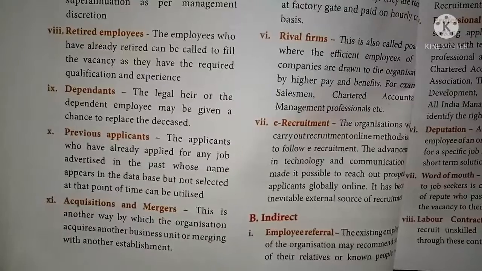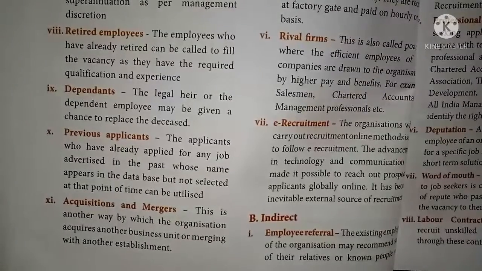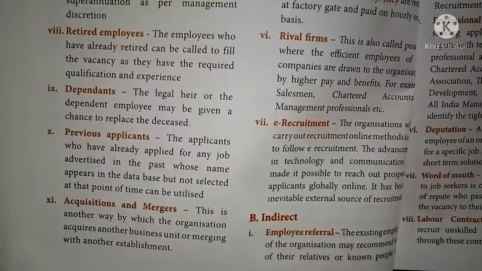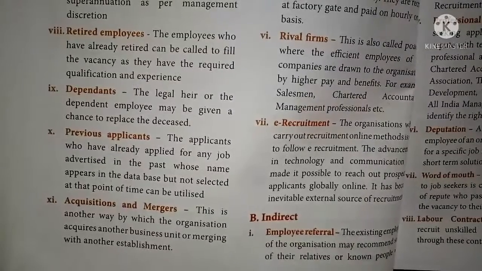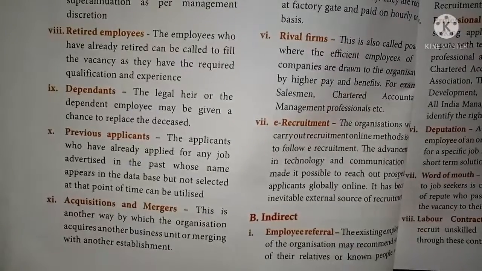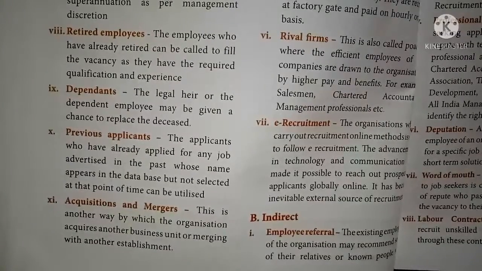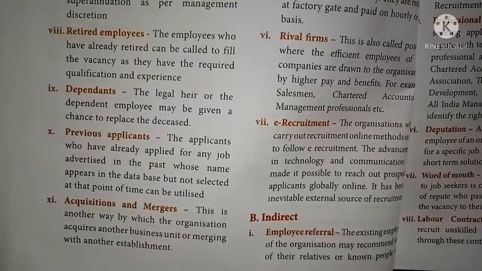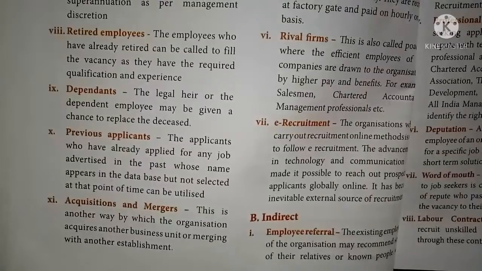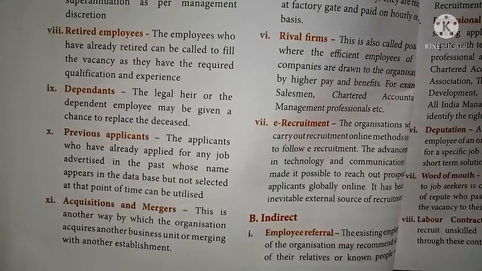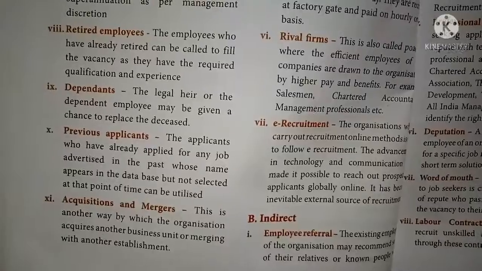Suppose A company and B company merge and form a new company, A, B and Co. In that case, if A company purchases B company, B company's workers will also join company A. This type of internal source is called acquisition and merger, in order to combine two businesses into one.